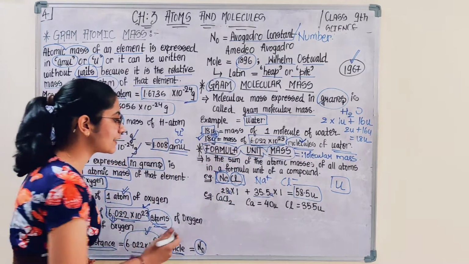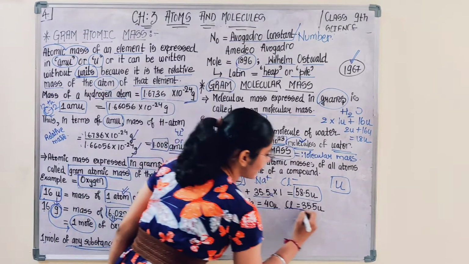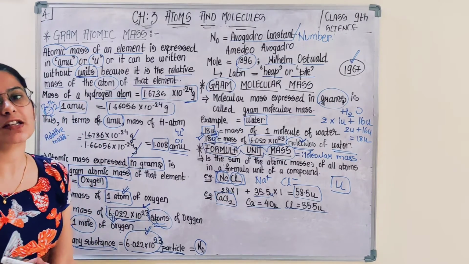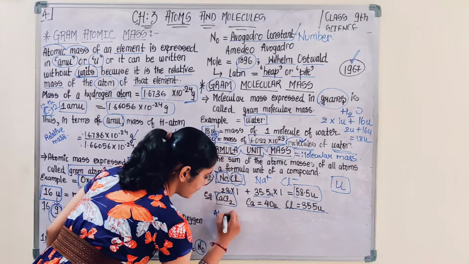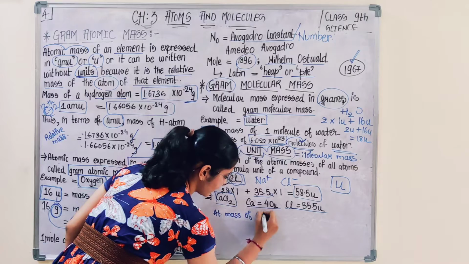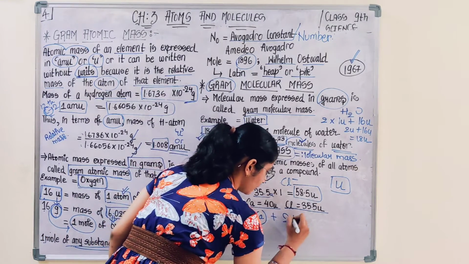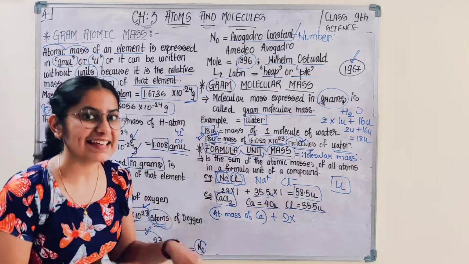In case I talk about calcium chloride, the mass of calcium is 40 U and chlorine is 35.5 U. You calculate the formula unit mass of calcium chloride. So, the atomic mass of calcium, since only one atom, plus 2 into the atomic mass of chlorine, because there are 2 atoms, or you can say 2 ions, of chlorine.